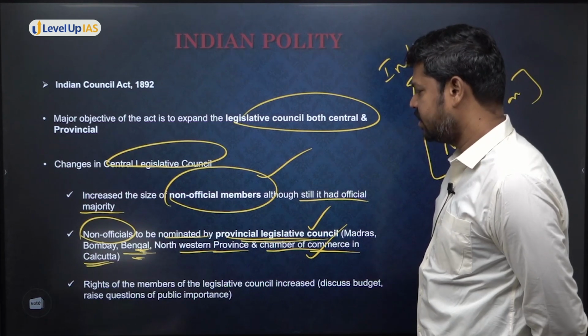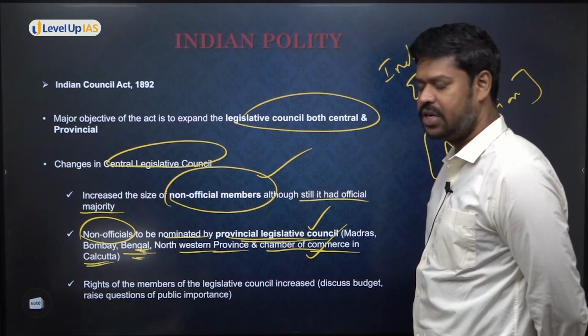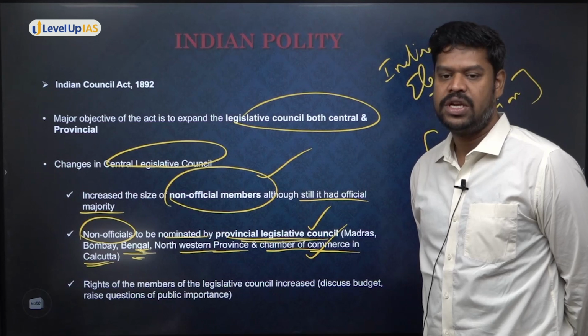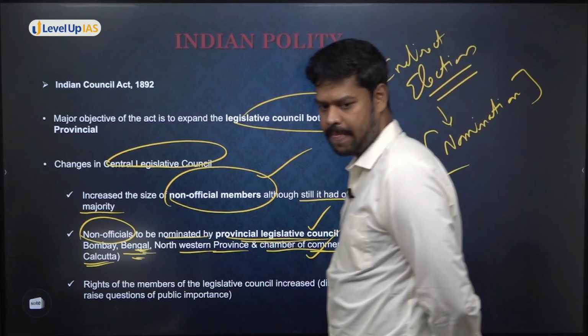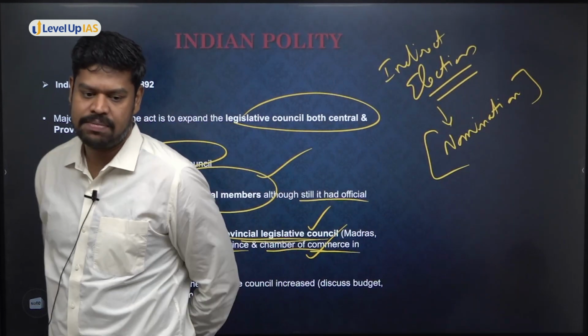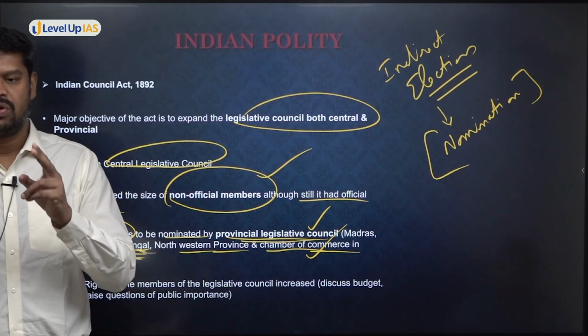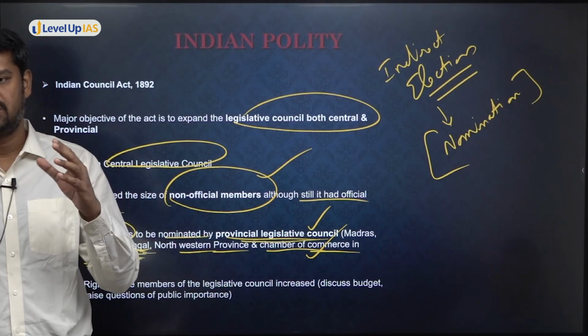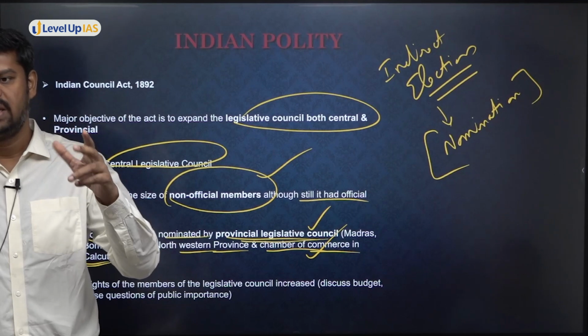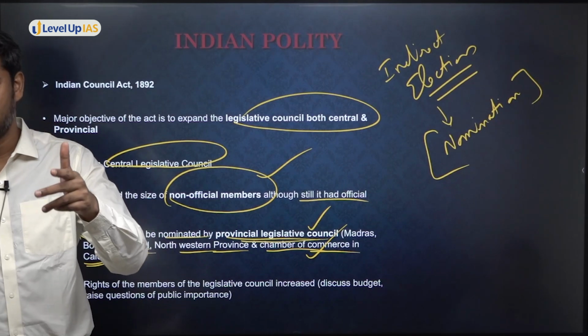And the next important change is that the rights of these members in the legislative council increased. Initially, what was the right of these members? Only to discuss the bills, but now that has gone for an expansion. Over a period of time, you will see there were two types of expansion, two types of representation. One is that the numbers will increase. Second is that their functions and powers will also increase.